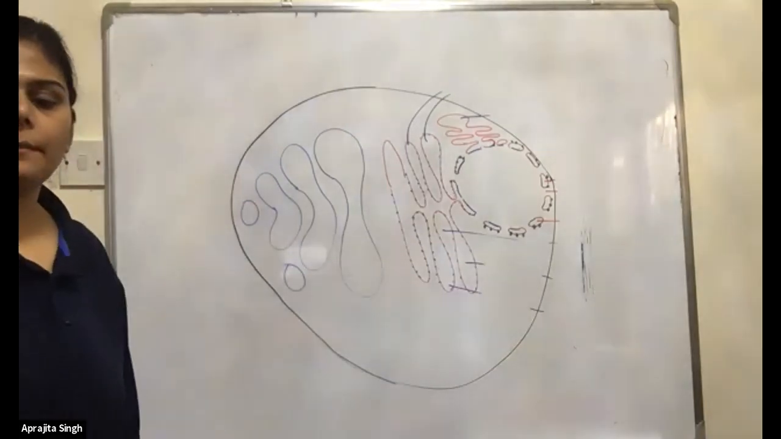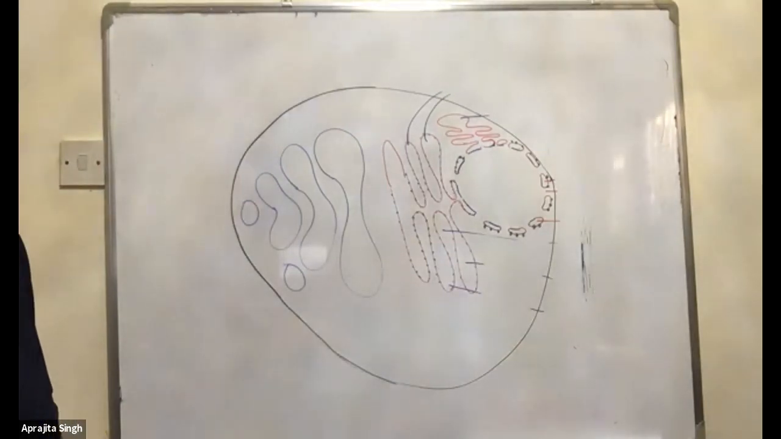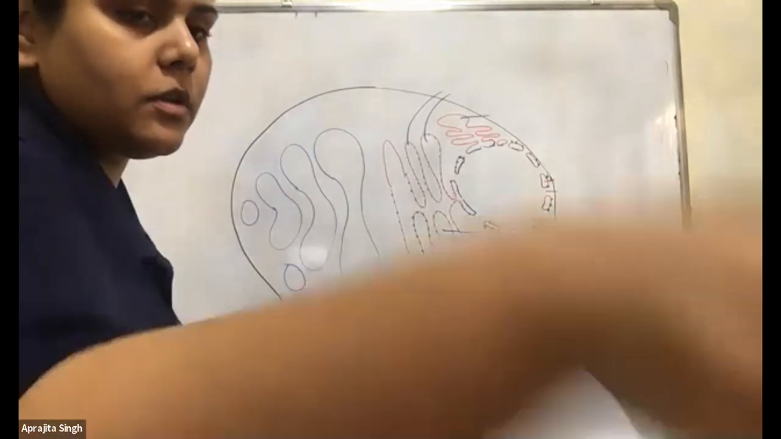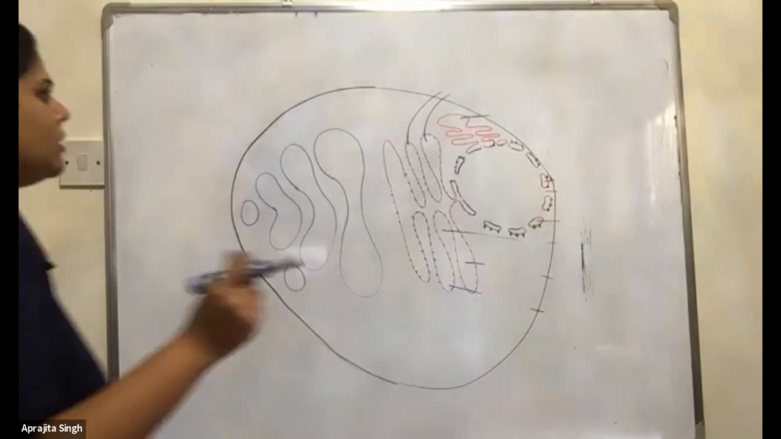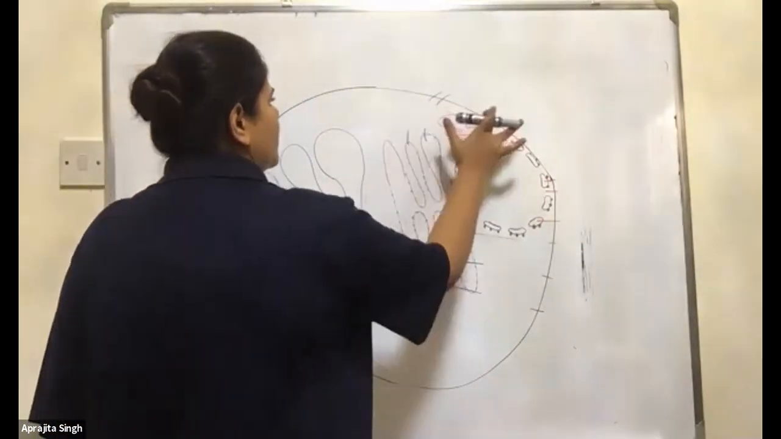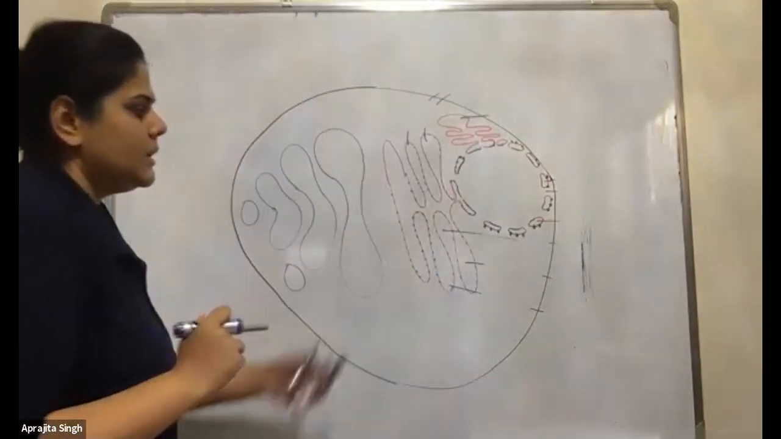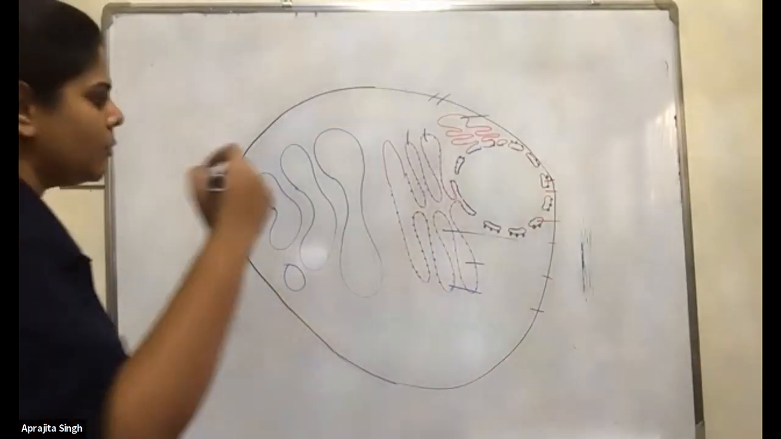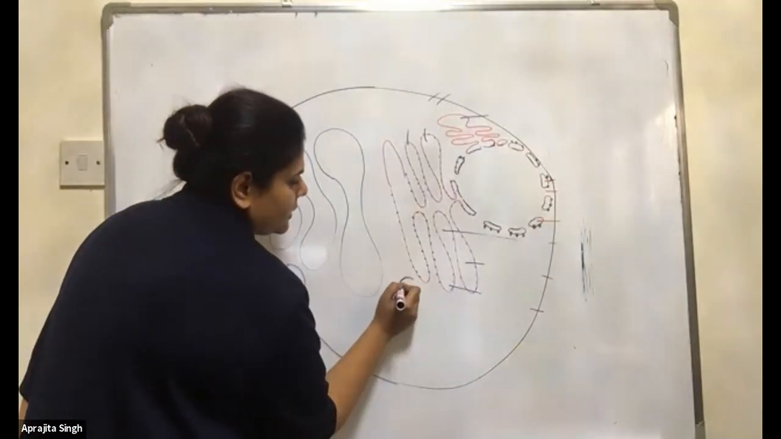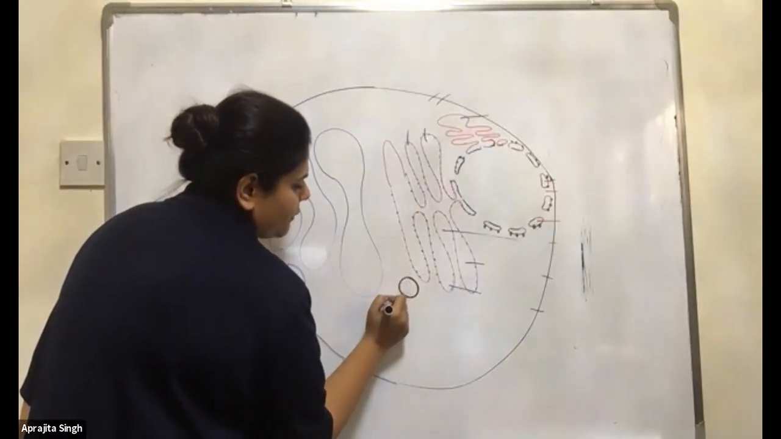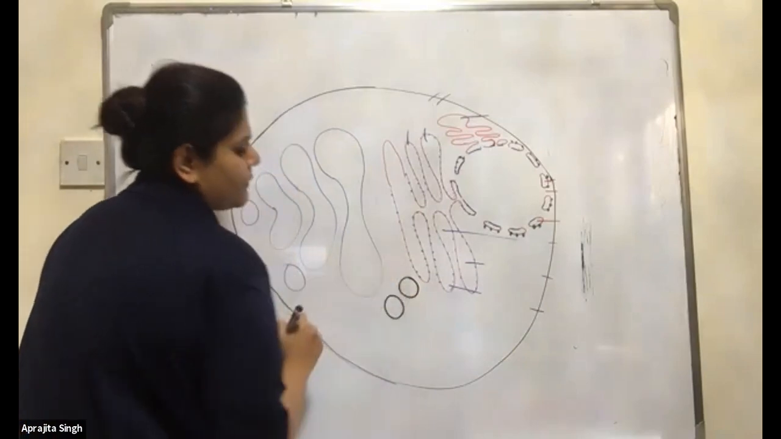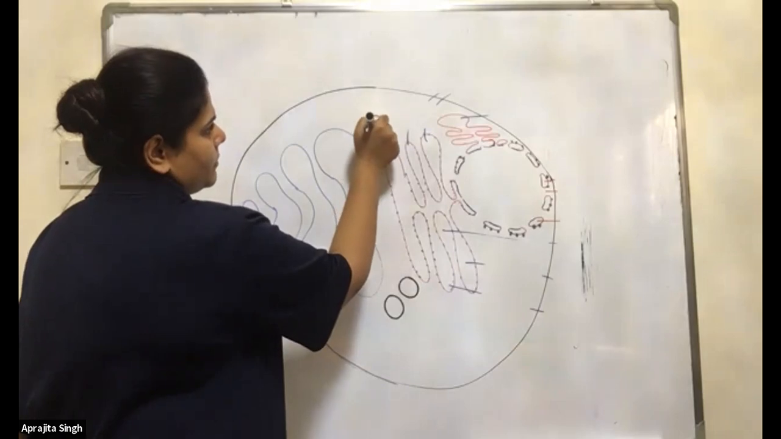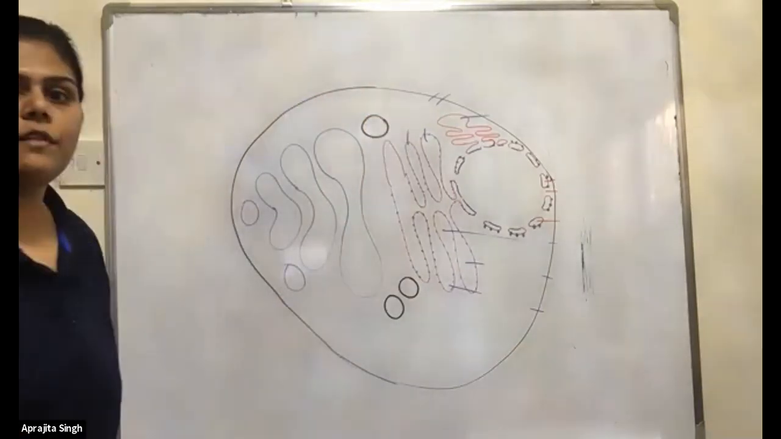Now, what will happen? First we will see the structure. What is exactly the structure of the Golgi apparatus? The next organelle, all of you add it down: the Golgi apparatus. Once the endoplasmic reticulum forms the protein, what will they do? They will release it in the form of vesicles. See very carefully.